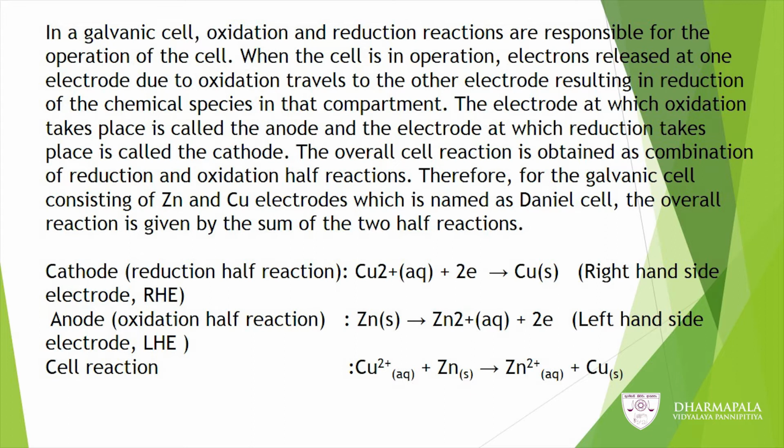Now, you can write the cell reaction of the Daniell cell. So, here you can see it is written Cu2+ (aq) plus Zn (s) converts into Zn2+ (aq) plus Cu (s).